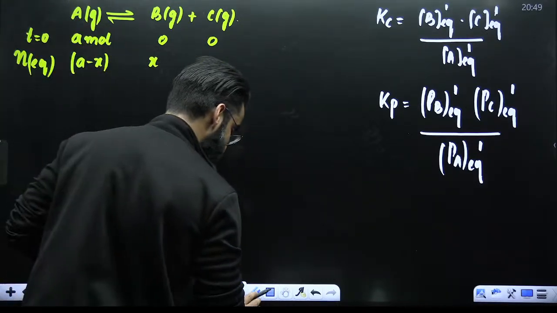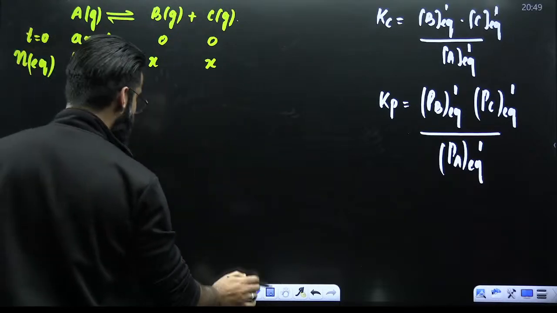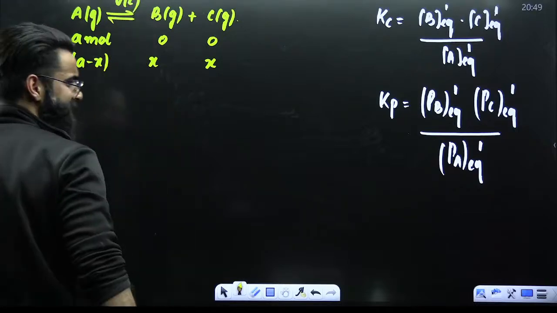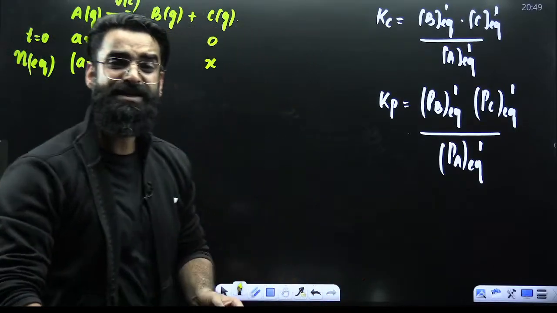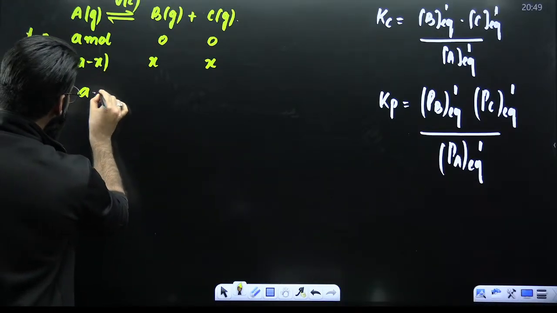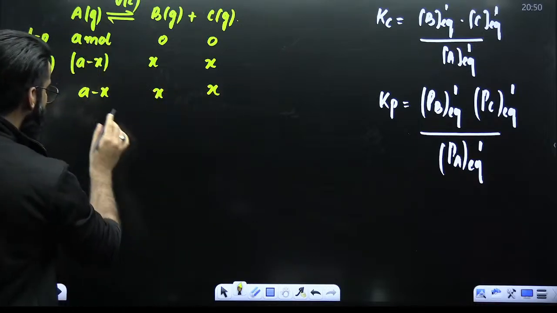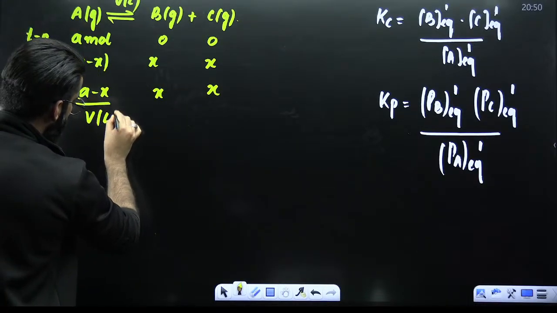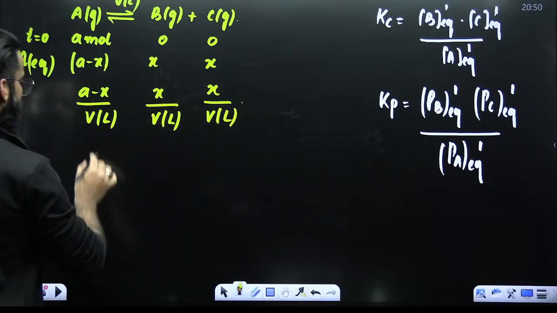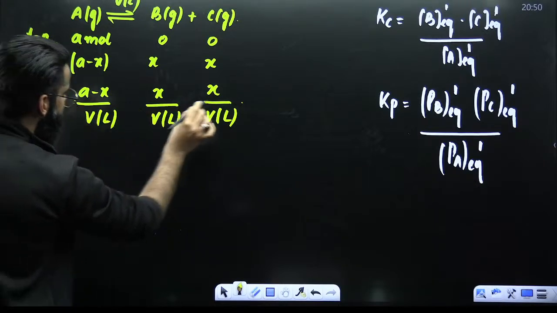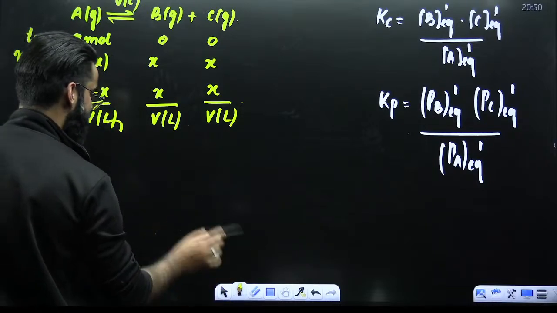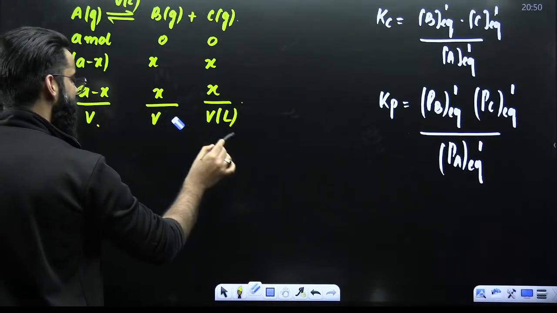Now, since this particular reaction would be taking place in some container, let the volume of that container be V liters. My dear students, when these moles are divided by the volume of the reaction vessel, what do I get? I get the concentration of reactants and products at equilibrium. So I would say A minus X divided by V. Similarly, X by V.